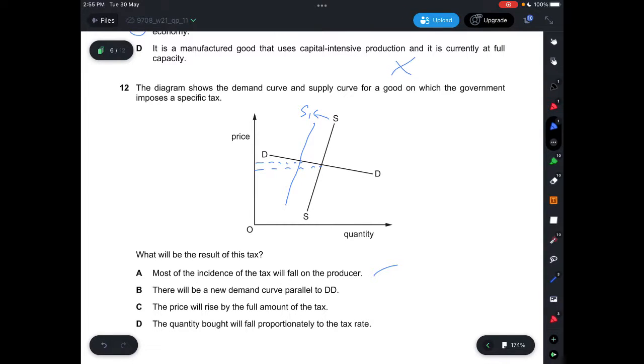B, it says there will be a new demand curve parallel to DD, which is not correct. C, it says the price will rise by the full amount of the tax, which is not correct. And D, it says the quantity bought will fall proportionally to the tax rate, which is also not correct, because you don't know the tax rate and also the amount is not listed here. So it has to be A. Most incidence will fall on the producer because of the larger producer surplus.